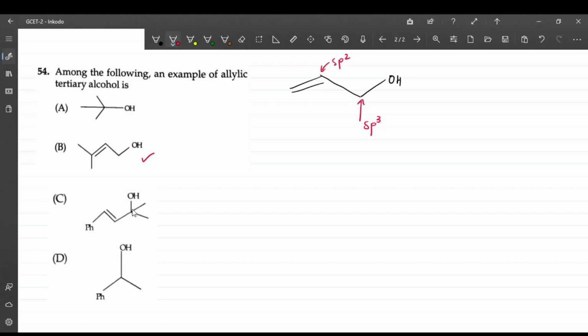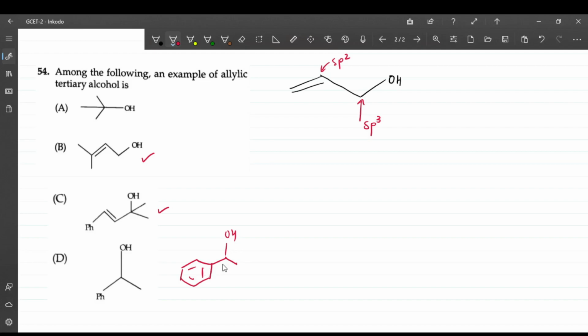This is a double bond and this is a single bond. Over here it is sp3 and this carbon is sp2. This is also allylic alcohol. And what about this? This is phenyl. Ph means phenyl, and this is OH. Yes, this is also a pi bond, sigma bond and OH. This is also an allylic alcohol. So now the thing is, which is the tertiary allylic alcohol?